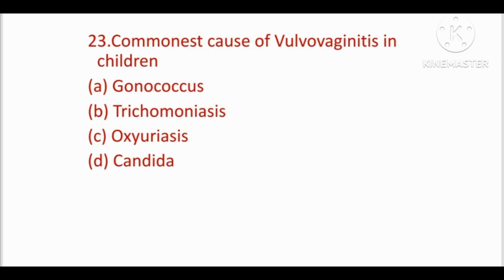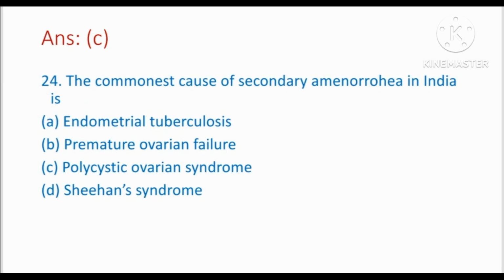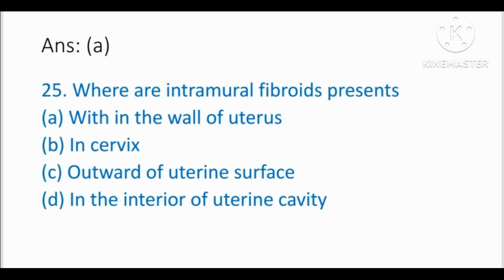Next question, the commonest cause of vulvovaginitis in children. Options are gonococcus, trichomoniasis, oxyuriasis and candida. Answer is option C, that is oxyuriasis. 24th question, the commonest cause of secondary amenorrhea in India is. Options are endometrial tuberculosis, premature ovarian failure, polycystic ovarian syndrome and Sheehan syndrome. Answer is option A, endometrial tuberculosis.